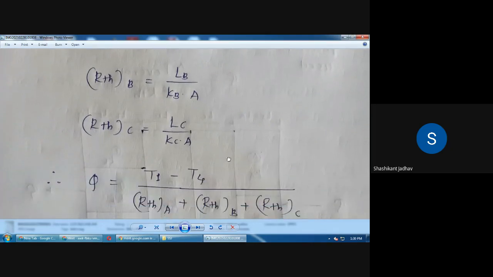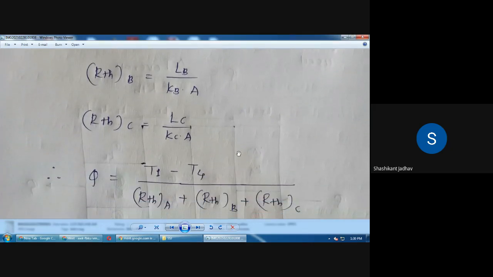Okay. So by using these terms, how to write that equation? Q is equal to what? Q is equal to T1 minus T4 divided by thermal resistance of plate A plus thermal resistance of plate B plus thermal resistance of plate C. Okay, so this is the standard equation for the heat transfer if three slabs or three layers are there.